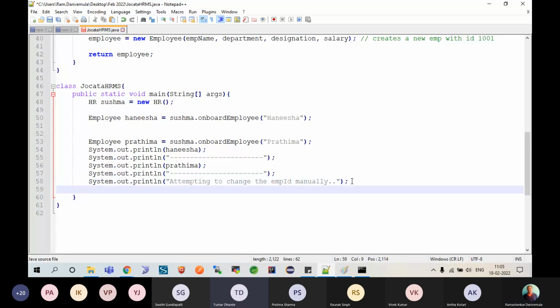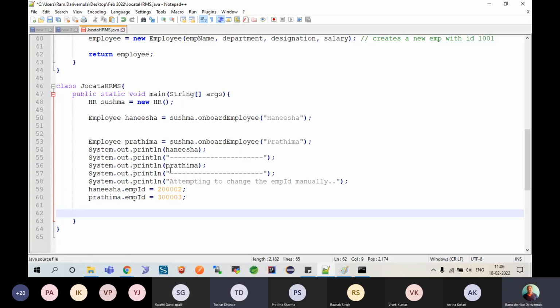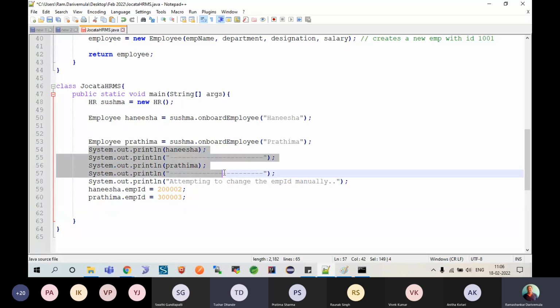Now here I'm trying to say Tanisha dot employee ID is equals to 200002 something, and then I am also trying to do the same thing. Pratima dot employee ID is equals to 3. Now after this I have done, if I try to print the details again,